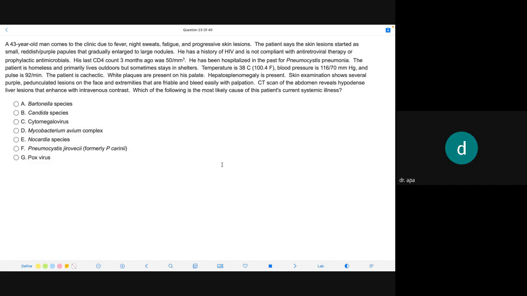CT scan at the abdominal level shows a hypodense liver lesion that enhances with intravenous contrast. Which of the following is the most likely cause of this patient's current systemic illness?